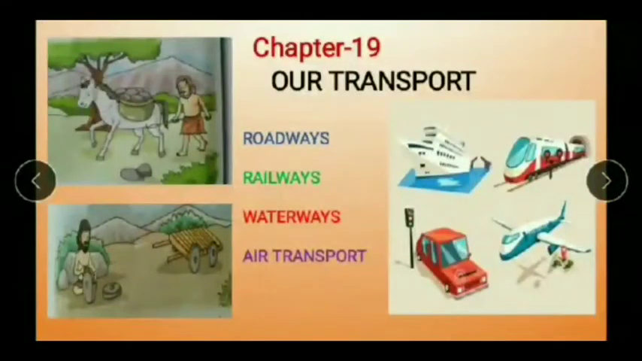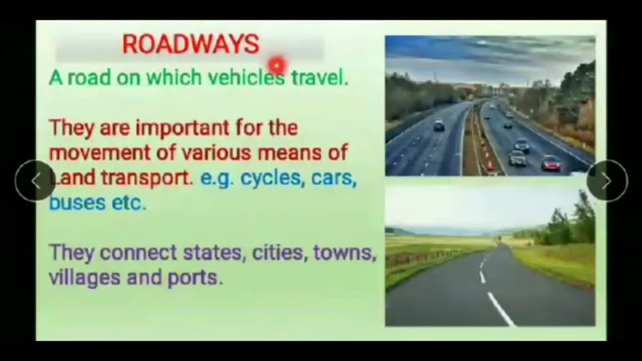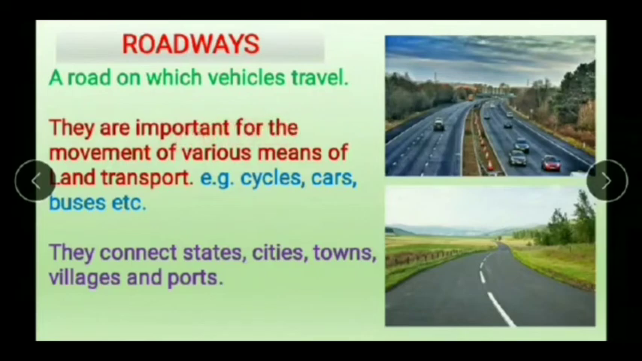Children, today we are going to explain chapter number 19, that is our transport. In this chapter, you are going to learn about roadways, railways, waterways, and about air transport. Roadways. A road on which vehicles travel is known as roadways. They are important for the movement of various means of transport like cycle, car, buses, etc. They connect states, cities, towns, villages, and ports.